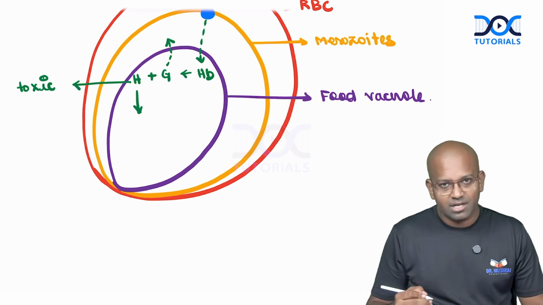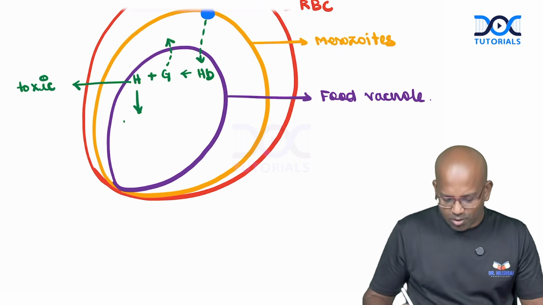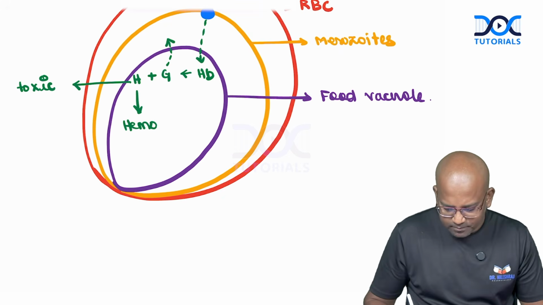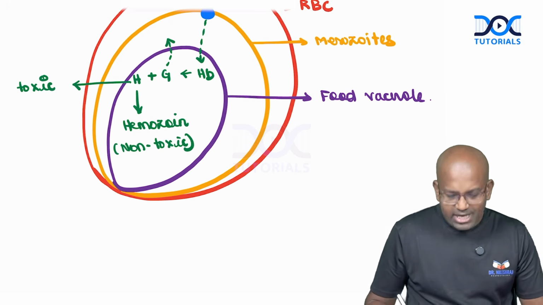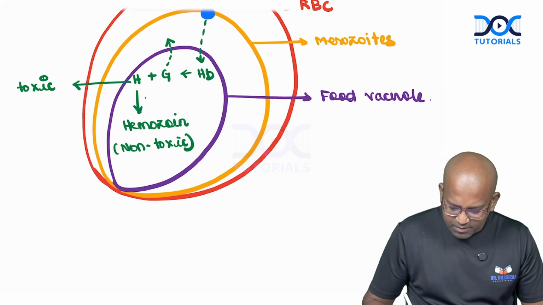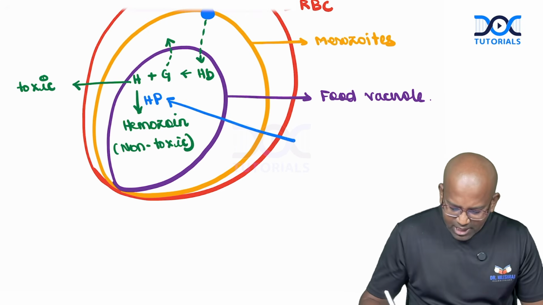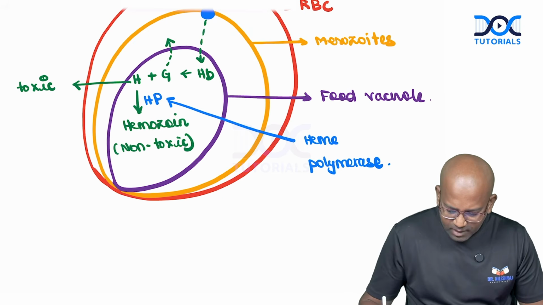So what the parasite does is take up all the heme and join it together to form an inactive component called hemozoin. This hemozoin is a non-toxic metabolite. As it is taking up multiple heme molecules and combining them together, the enzyme involved in this particular process is called heme polymerase enzyme.